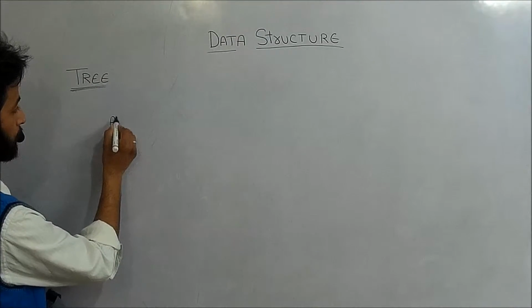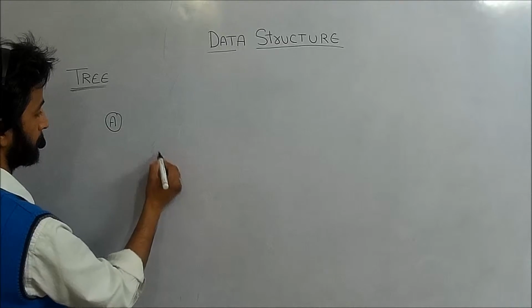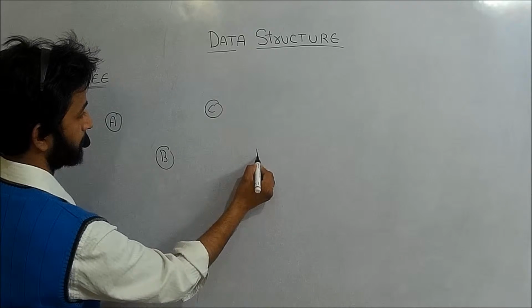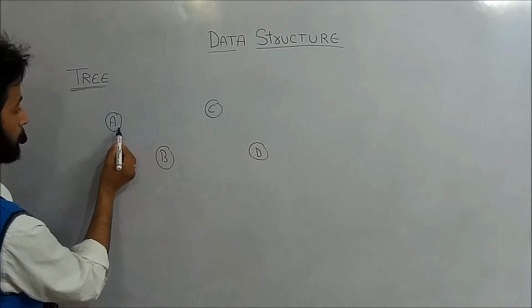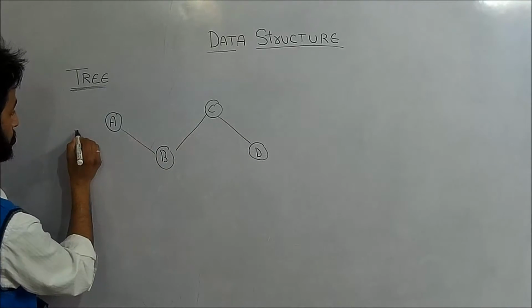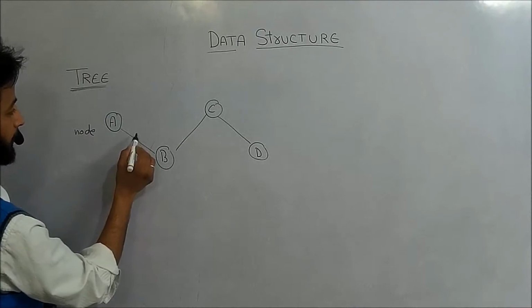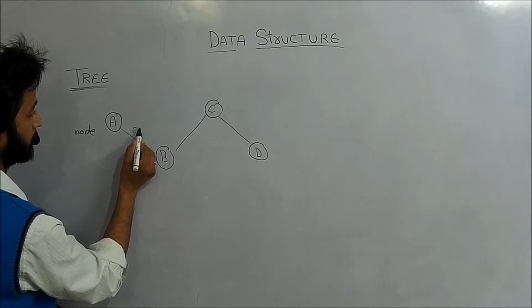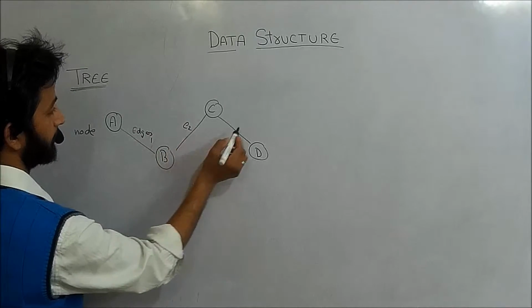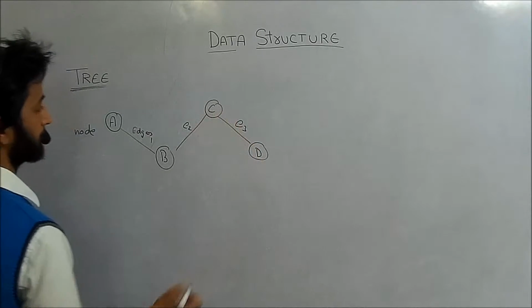I am having a node A, node B, node C and node D. All these nodes are connected to each other with the help of these edges, edge 1, edge 2, edge 3.